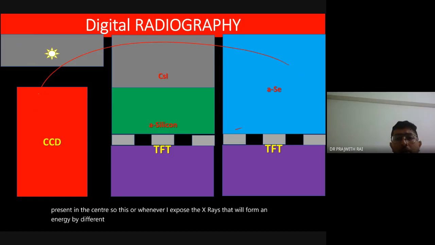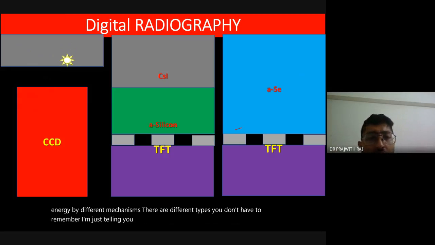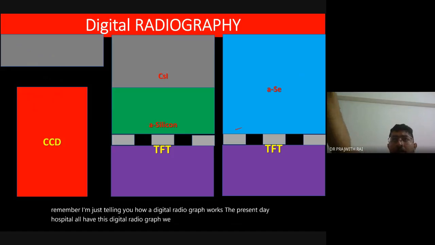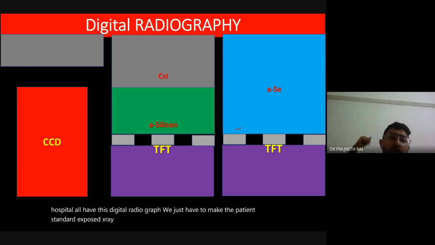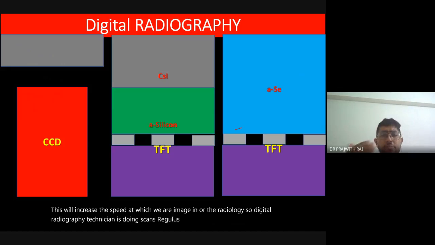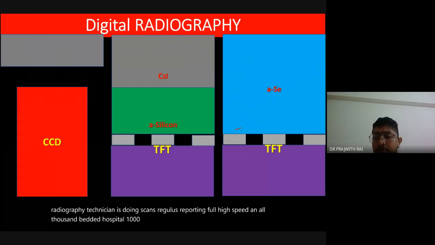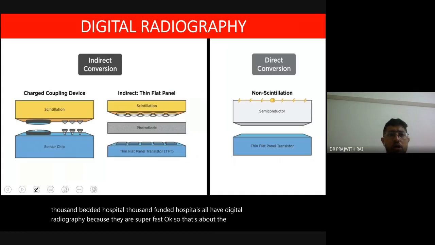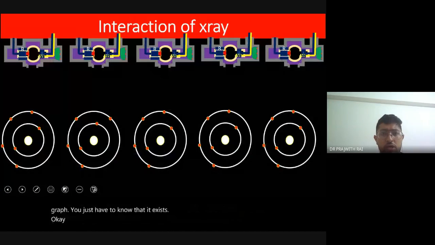There are different types, you don't have to remember. I'm just telling you how a digital radiograph works. Present-day hospitals all have digital radiograph. You just have to make the patient stand there, expose the X-ray, and the radiologist is reporting the X-ray within 5 seconds. So this increases the speed at which we are imaging in radiology. The technician is doing scans, the radiologist is reporting, full high speed. All 1,000-bedded and 1,500-bedded hospitals have digital radiograph because they are super fast. So that's about the digital radiograph. You just have to know that it exists. Okay, so that's about it.